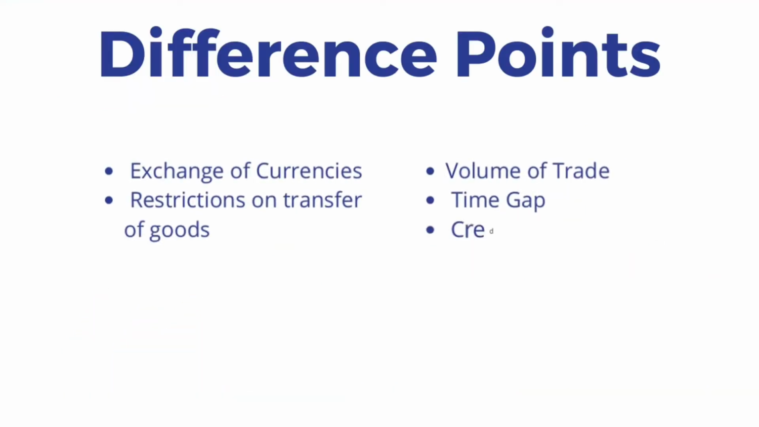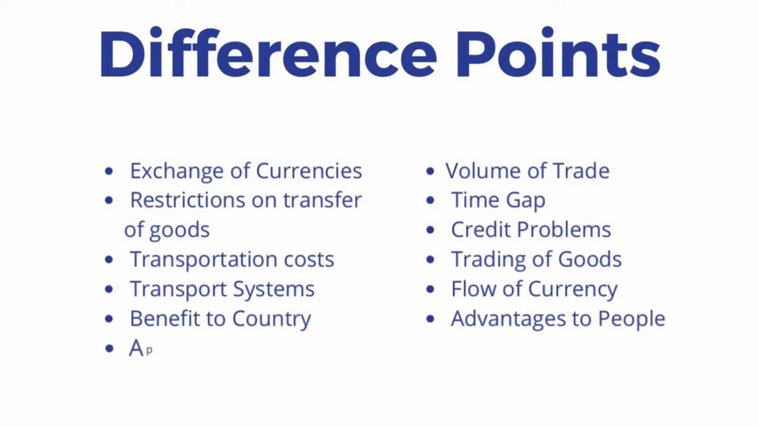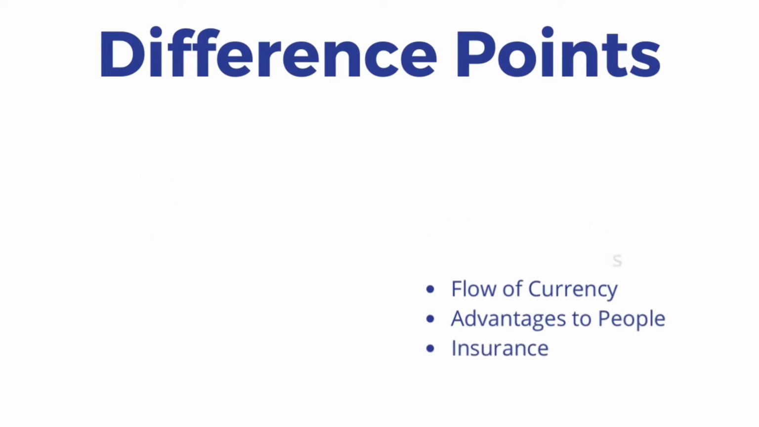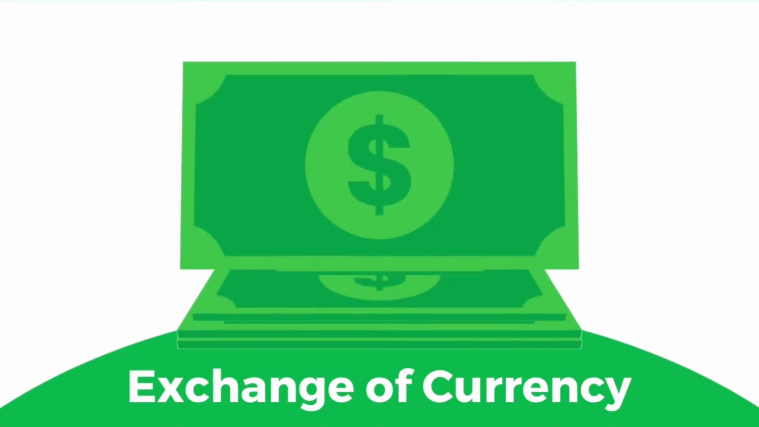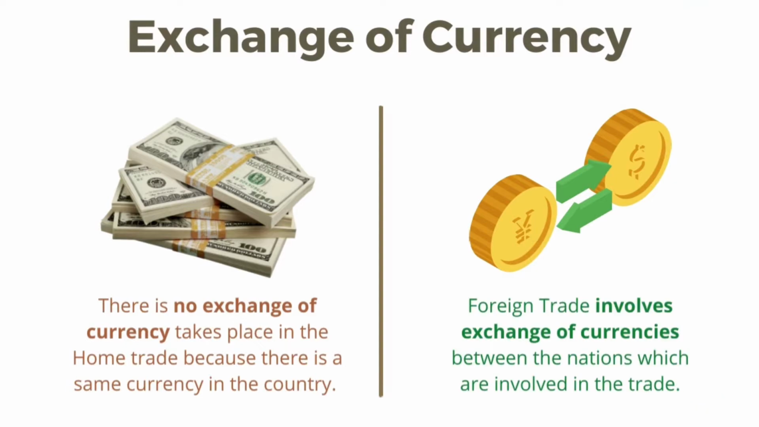Now we see the differences that exist between these two types of trade, home trade and foreign trade. We come to the first point of difference, exchange of currency. In home trade, no exchange of currency takes place because there is only one currency. In foreign trade, there is an exchange of currencies between two countries, for example, US dollar and the rupee.